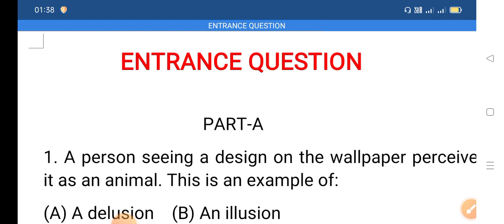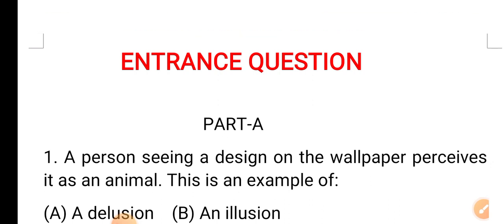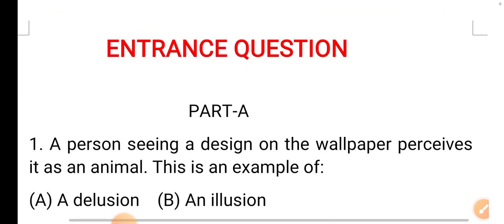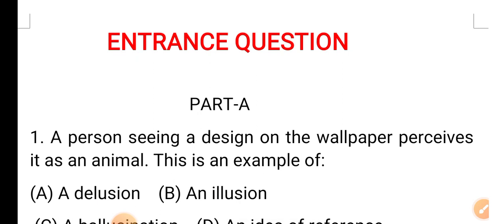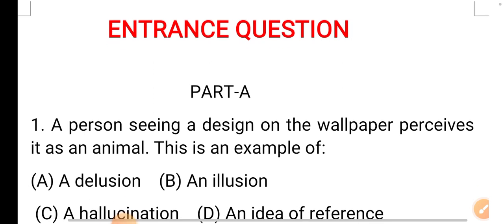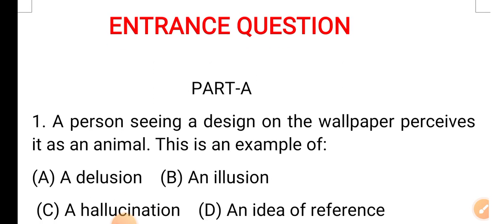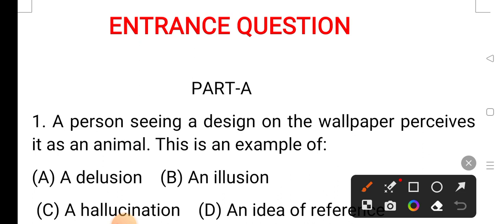Part A. Question number 1: A person seeing a design on the wallpaper perceives it as an animal. This is an example of option A delusion, option B illusion, option C hallucination, and option D idea of reference. The correct answer is option B. Option B is the correct answer.